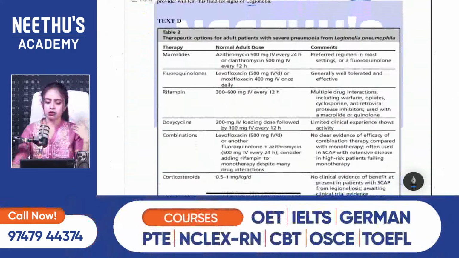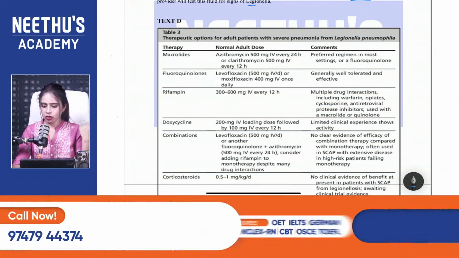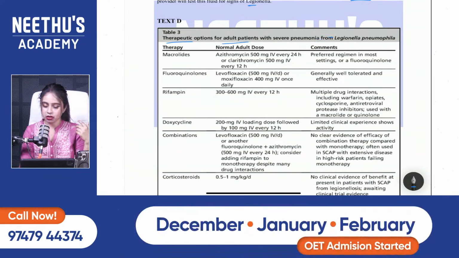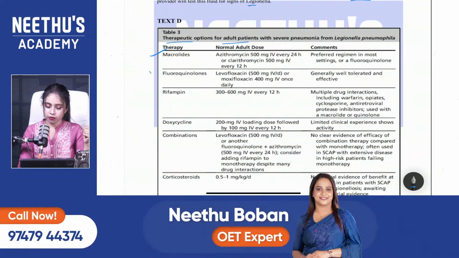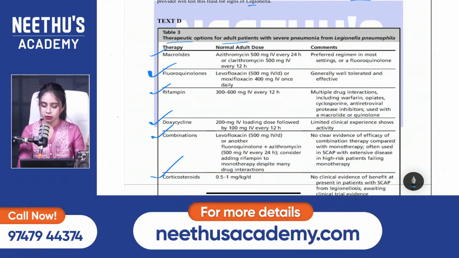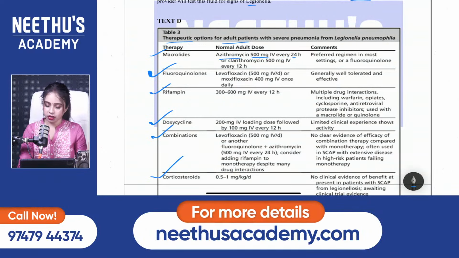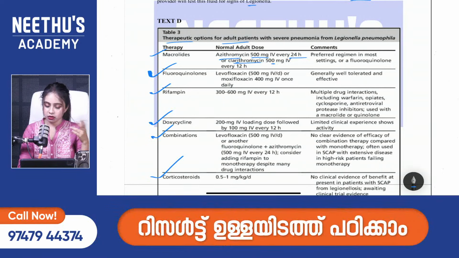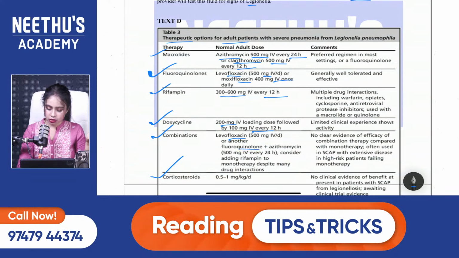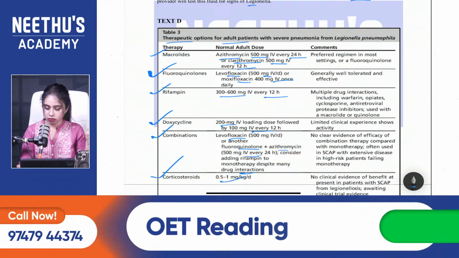So you can expect maybe a table, I mean a pictorial, in one of the texts. Like a table of therapeutic options for adult patients with severe pneumonia from Legionella pneumophila is mentioned. Therapy: it is macrolides, then fluoroquinolones, then rifampin, doxycycline, combinations, corticosteroids. So a lot of things mentioned and a lot of numbers. Azithromycin 500 mg IV every 24 hours, then clarithromycin 500 mg IV. A lot of medical terms mentioned here, name of the medicine and the measurement. So that's all about those things.